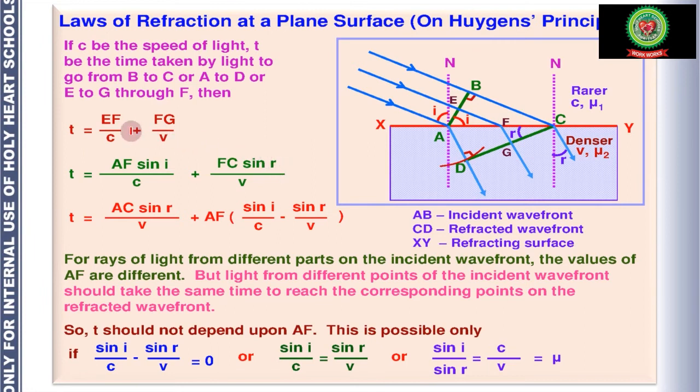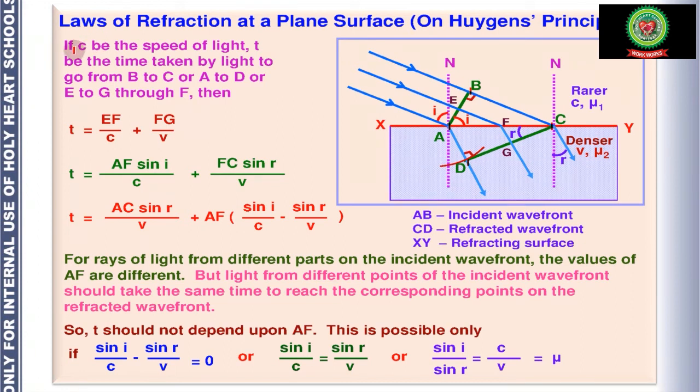Now we are going to prove this law, the laws of refraction at a plane surface, again on the basis of Huygens principle. So this is the diagram. This is the rarer medium, this is the denser medium. This is the incident light ray which gets bent when it enters the second medium. So AB is the incident wavefront, CD is the refracted wavefront, and XY is the refracting surface.